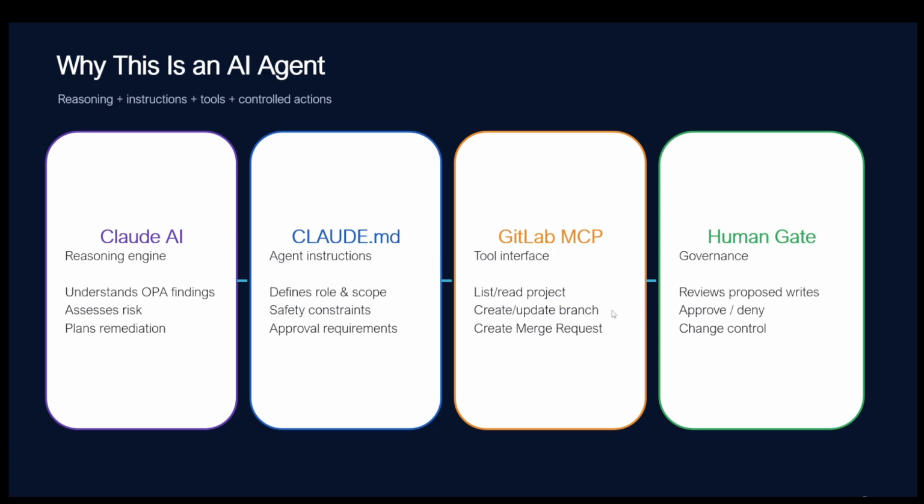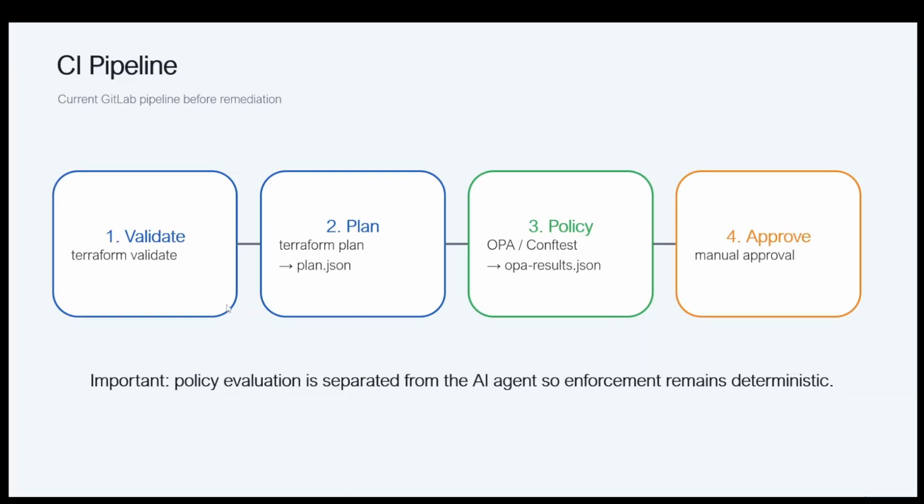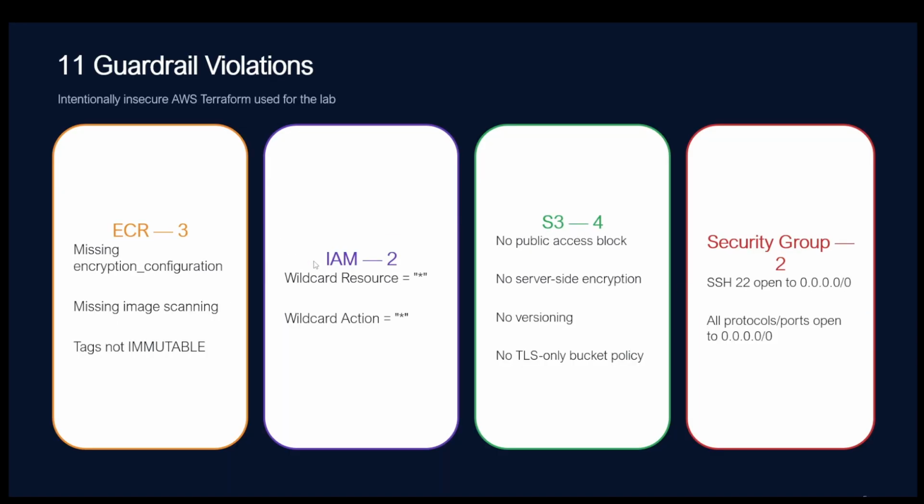And there is always a human approval gate. Our CI pipeline will be Terraform validate, plan, OPA scan, and approval. We have four resources in this lab: EC2, IAM, S3, and security groups. All of these are intentionally insecure AWS Terraform resources used for the lab.